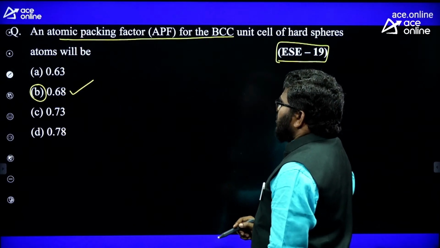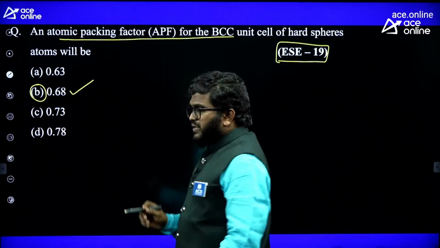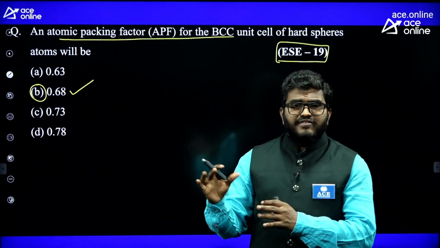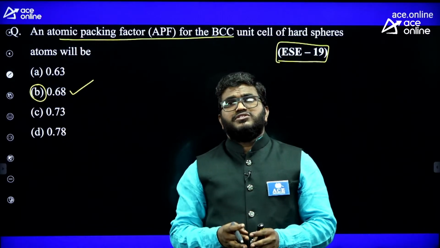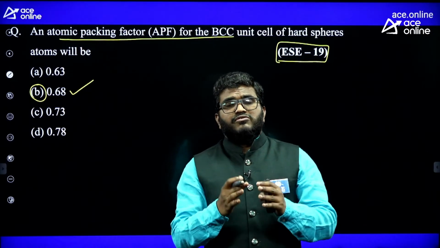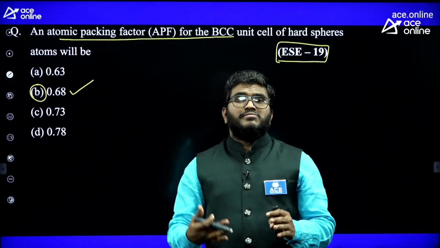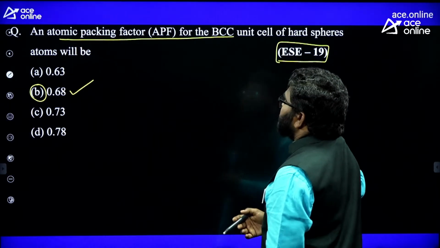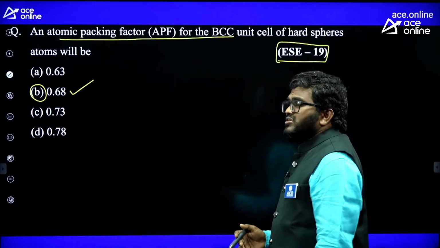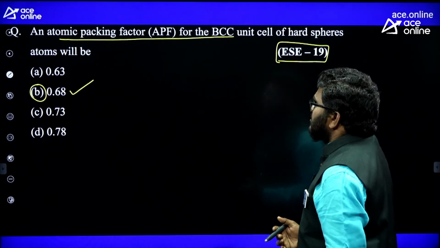Now, you should prepare a table. In general, in physical classes, online classes, live classes, I usually give a table of all the 5 structures. You should read the table a number of times so that you can easily guess the answer. So the atomic packing factor of simple cubic, body-centered cubic structure, a straightforward question they asked.